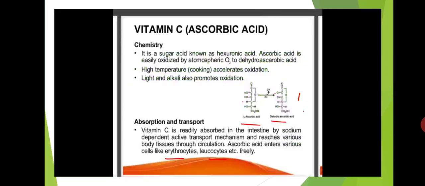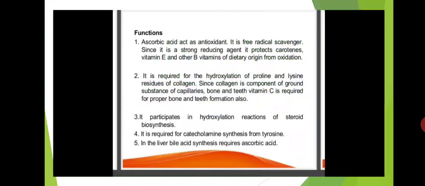Regarding absorption and transport, vitamin C is readily absorbed in the intestine, reaches various tissues through the circulation, and reaches the cells also. The functions of ascorbic acid: it is an antioxidant and a free radical scavenger, and it is a strong reducing agent. It protects the carotenes, vitamin E, and vitamin B of dietary origin from oxidation.